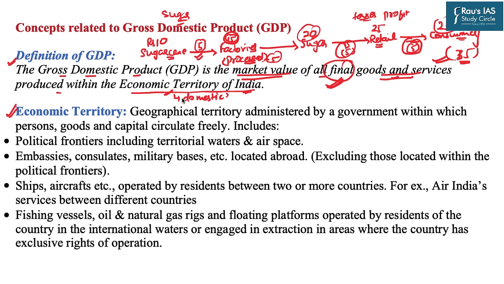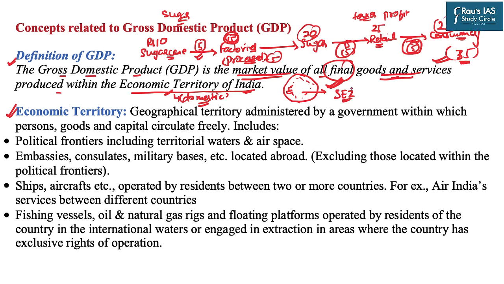Now, what is domestic territory? Which are those areas which are included in the domestic territory? This domestic territory is different from the political territory. For example, the political territory of India is the complete map of India which we know, correct? From Jammu and Kashmir to Kanyakumari, from Gujarat to Arunachal Pradesh, all this area is the political territory of the country. But now there are certain areas, for example, special economic zones.